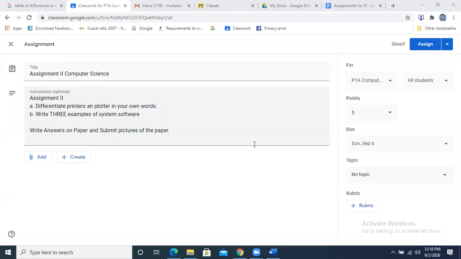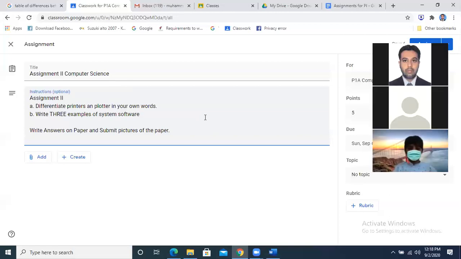Okay, students, last week we had an assignment, not about a particular chapter, but assignment number one that I gave you. It was basically about Microsoft Excel. It was an Excel assignment that I had given to you, and most of the students did that assignment and submitted it to me, and I have checked almost all the assignments. A few are left which will be returned to you, otherwise most of the assignments are already checked.